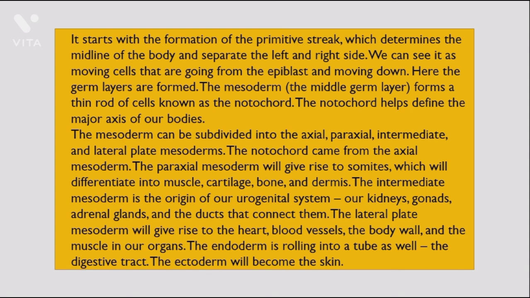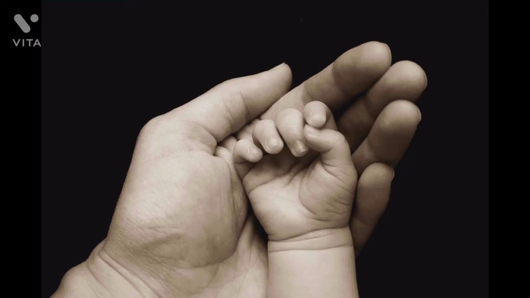The endoderm is rolling into a tube as well, the digestive tract. The ectoderm will become the skin. This is how slowly and steadily embryogenesis occurs, leading to the formation of a baby. Even though it is a very complex and complicated process, this formation of a fetus can really be an exciting stage to experience, a little life coming out of a big belly after 9 months.